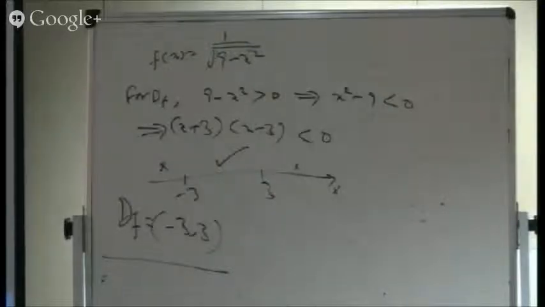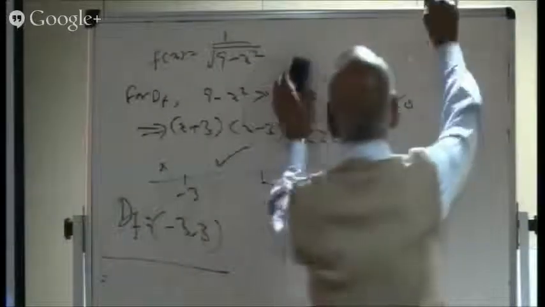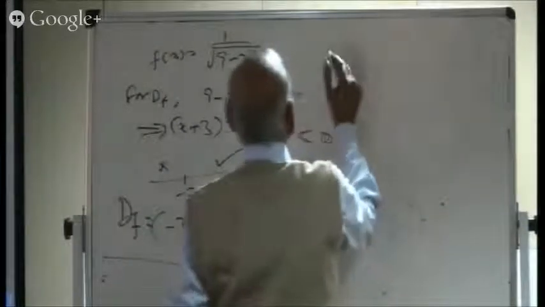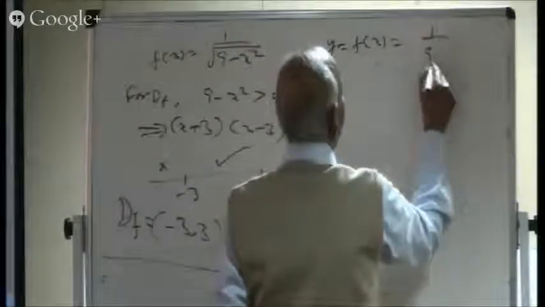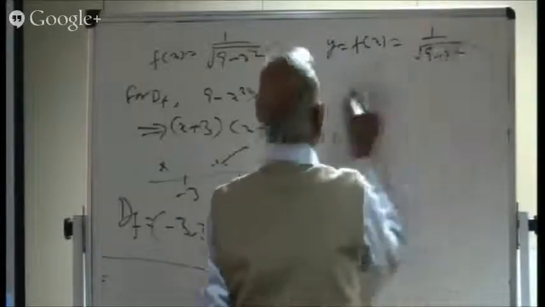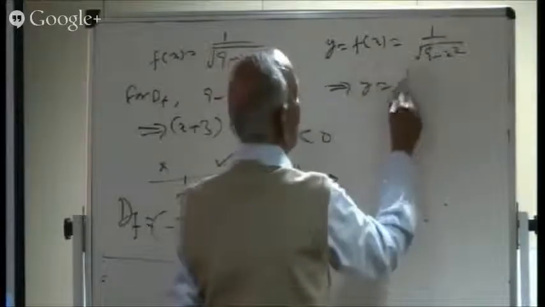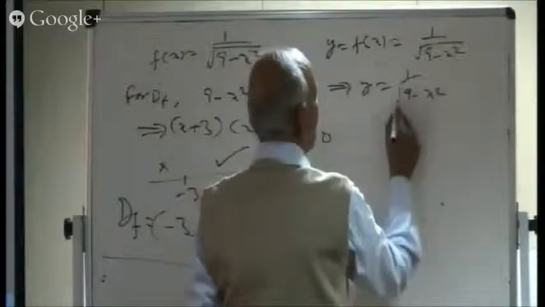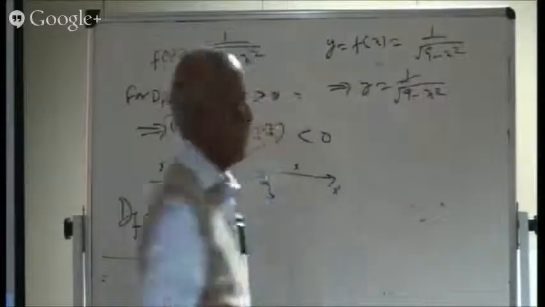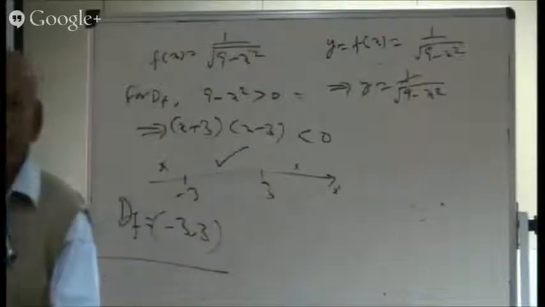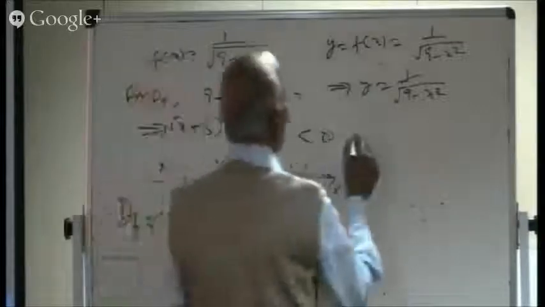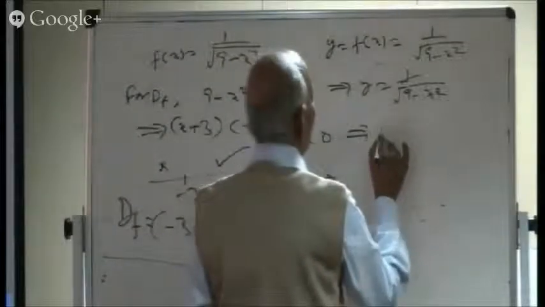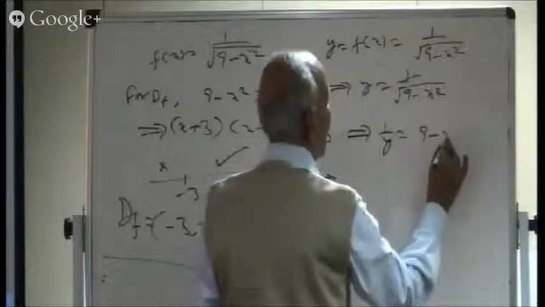Is it all right? Let us try for the range. Let's try for the range of the problem. So what is the range of the problem? Let me call y is equal to f of x, and f of x is 1 over the square root of 9 minus x square. So that means I have got y is equal to 1 over the square root of 9 minus x square. Should I take reciprocal? So I am taking reciprocal. So I will be getting 1 by y is equal to 9 minus x square.